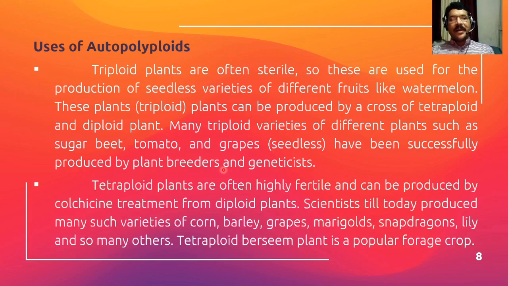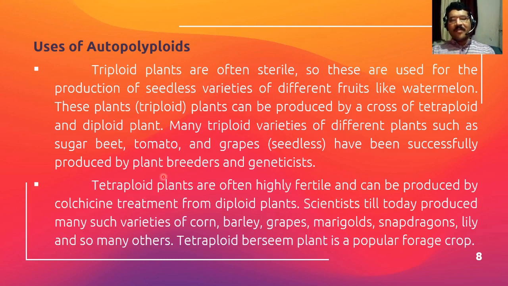Now we will see tetraploid plants. These tetraploid plants are often highly fertile, as compared to triploid plants, as we have seen in the last slide, and can be produced by colchicine treatment from diploid plants.